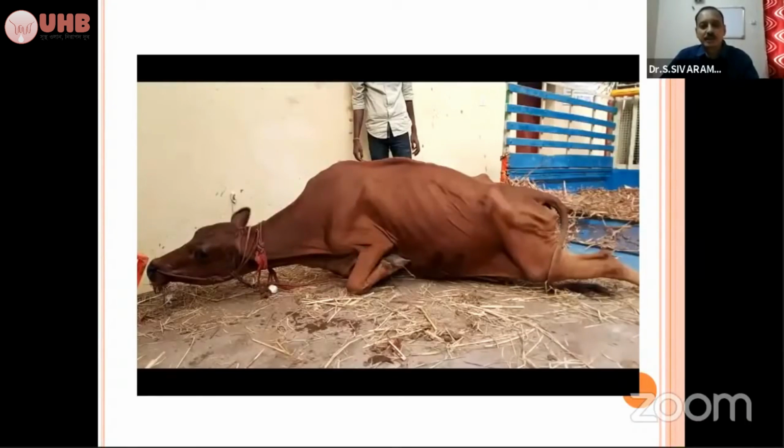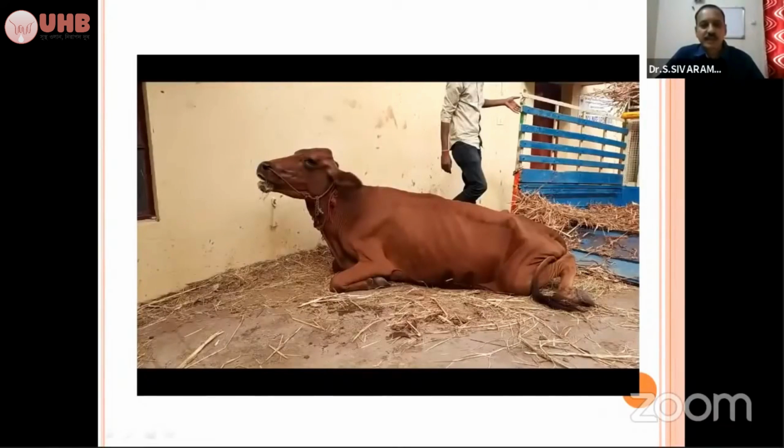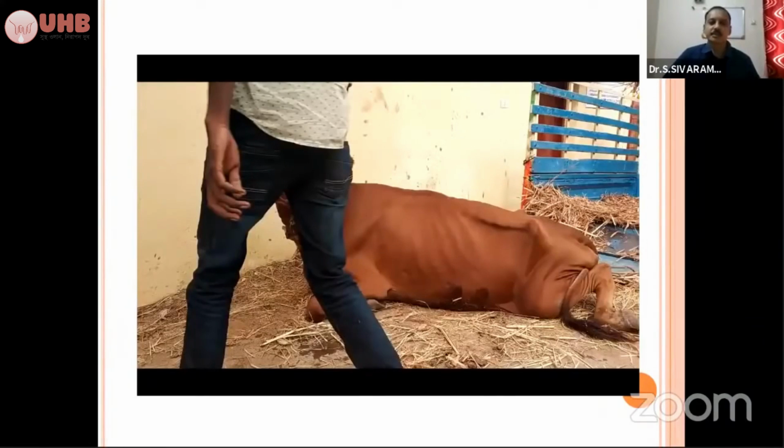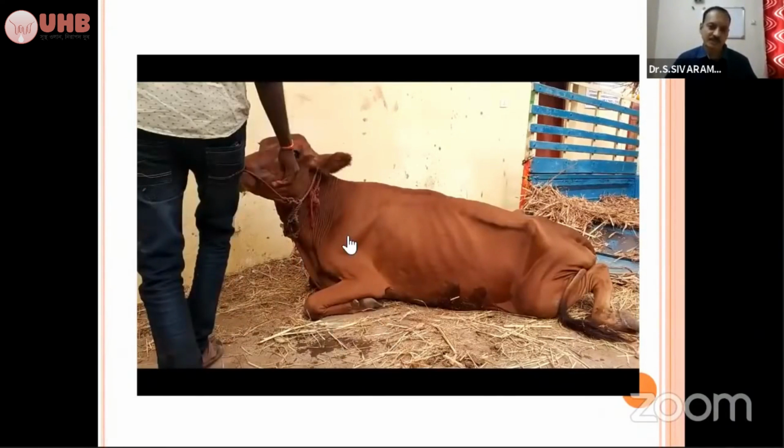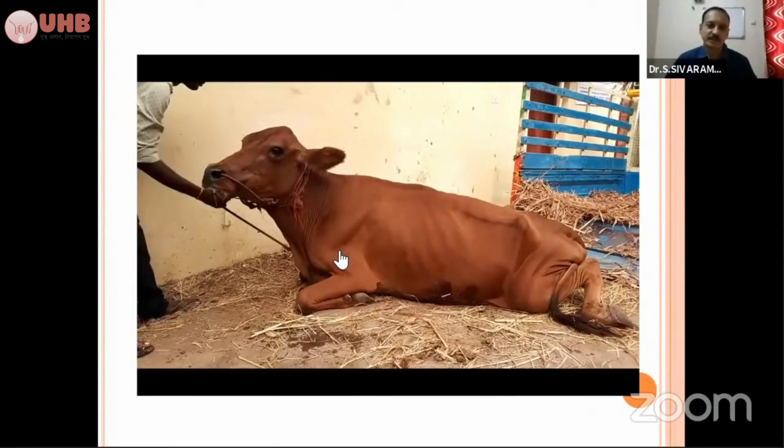And this is another case. The animal is not able to get up. See, the animal is having frothy salivation, and see the eyes, it's having an anxious expression, and the animal is not able to get up. And this is a case of rabies. So it's a case of rabies.